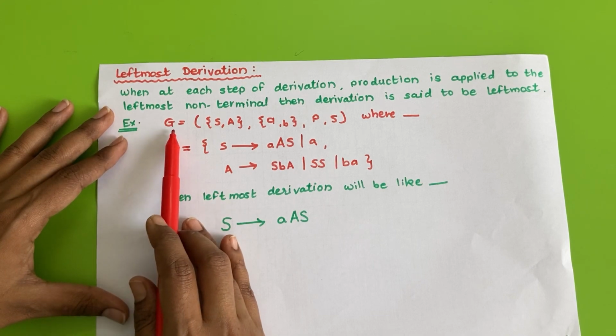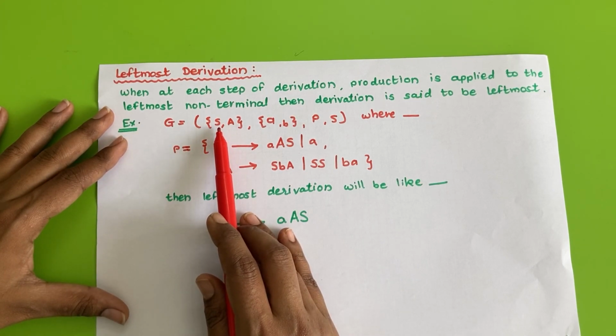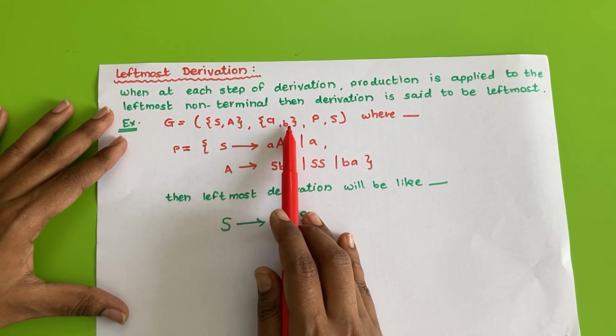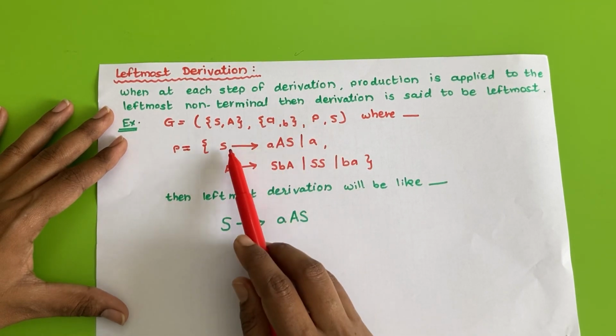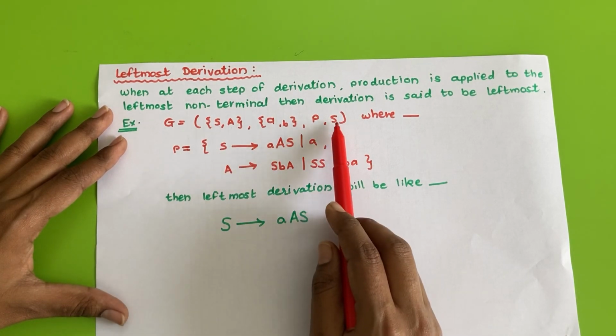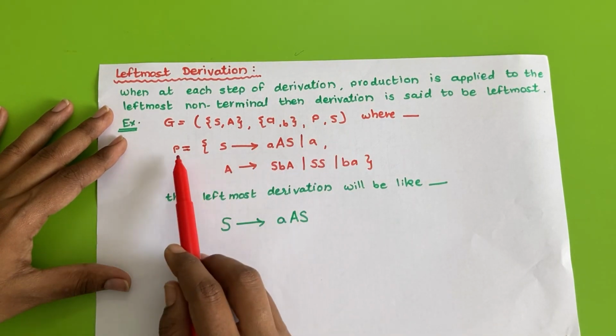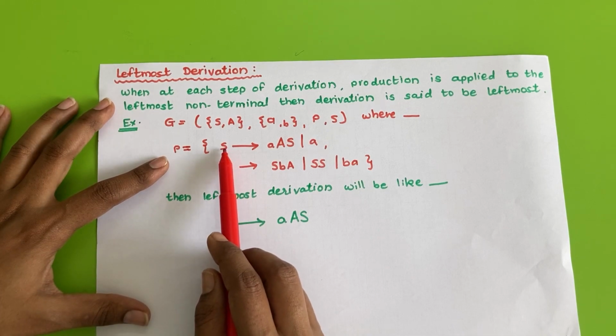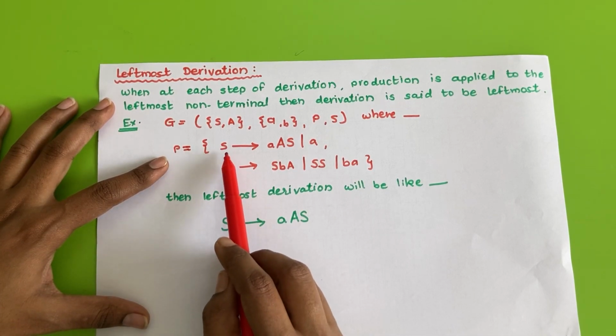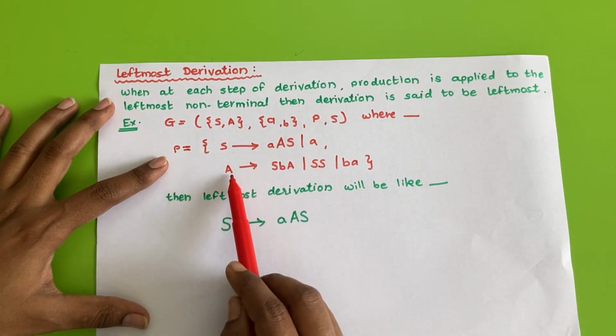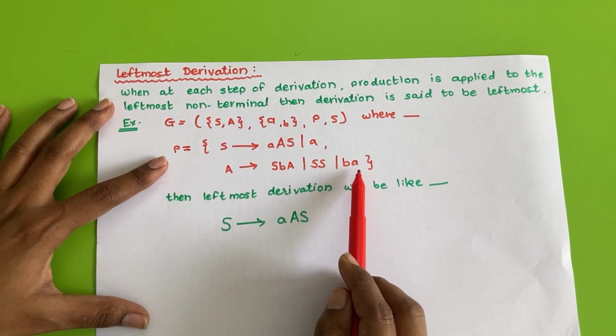Suppose we have a grammar that has two non-terminals, S and A, two terminals a and b, the set of productions as mentioned here, and the start symbol. So here we have two non-terminals, that is S and A. S takes two values and A takes these three values.